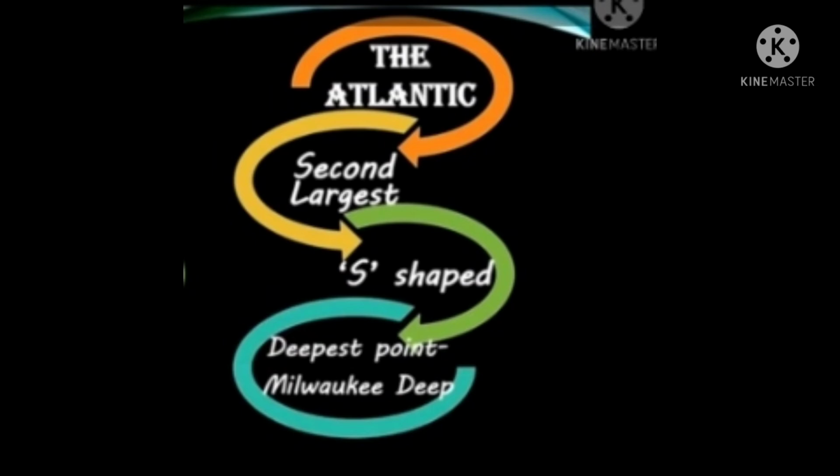The shape of the Atlantic Ocean resembles the letter S. The Strait of Gibraltar connects the Atlantic Ocean with the Mediterranean Sea. The Atlantic Ocean is the busiest shipping route between the eastern and the western hemispheres. The deepest point is the Milwaukee Deep in the Puerto Rico Trench. It has a depth of about 8,600 meters. The Caribbean Sea, the Gulf of Mexico, the North Sea, the Gulf of Guinea, and the Mediterranean Sea are the important marginal seas of the Atlantic Ocean. St. Helena, Newfoundland, Iceland, and Falkland are some of the islands found in this ocean.